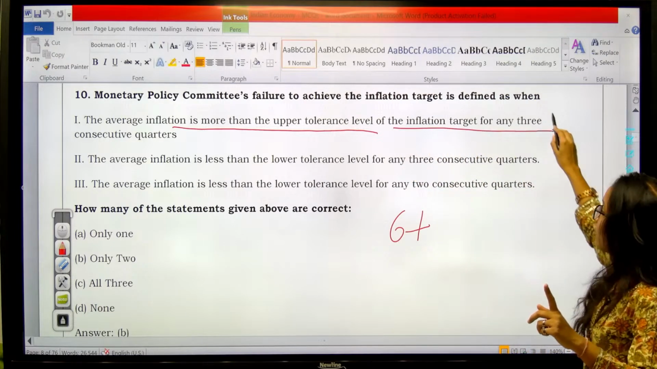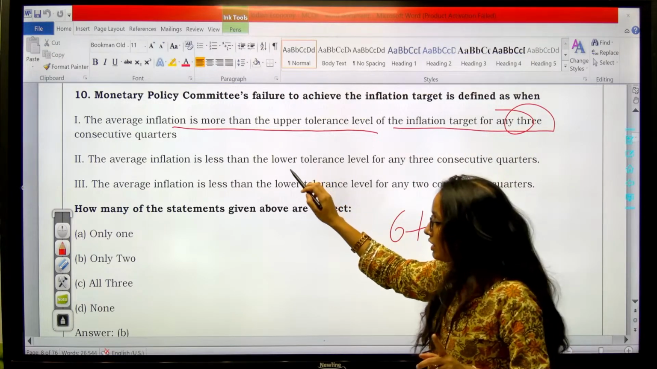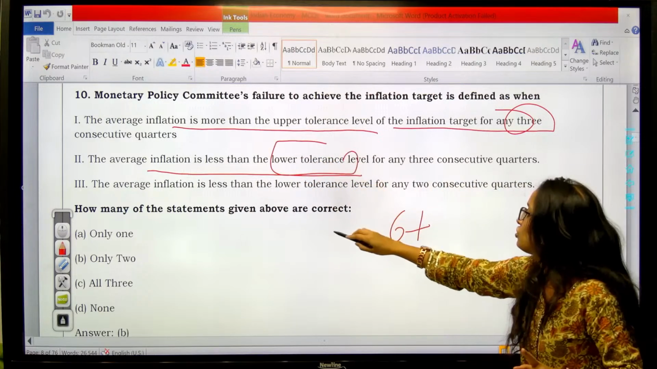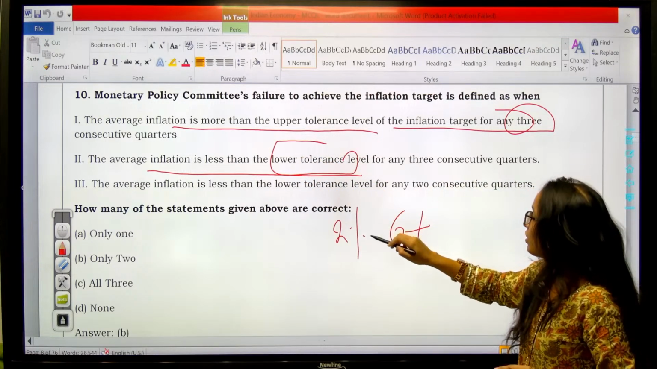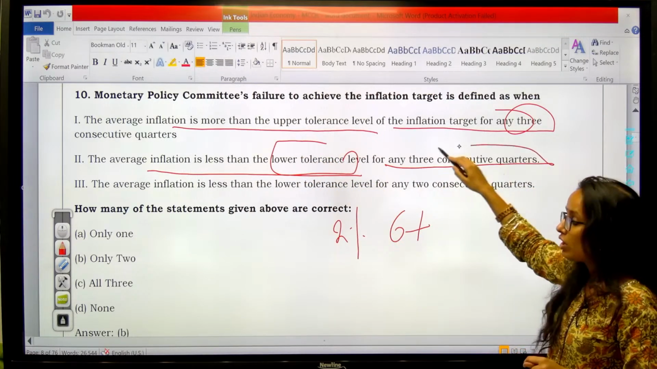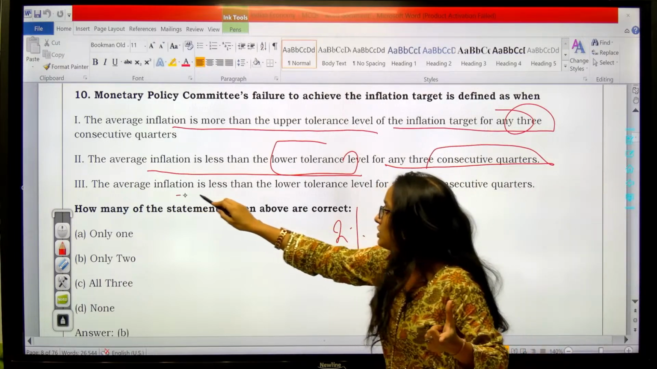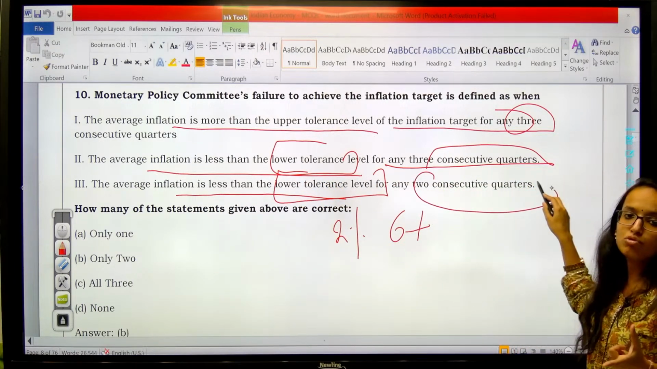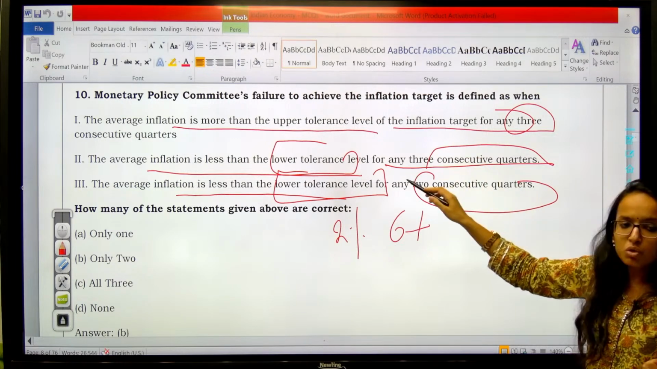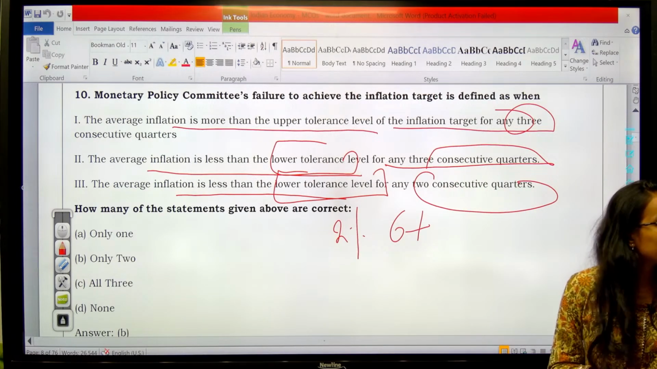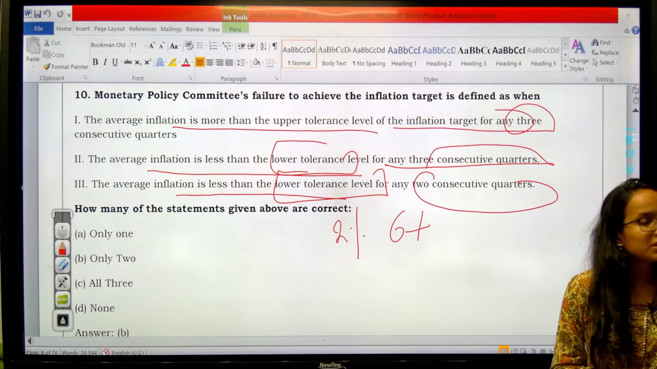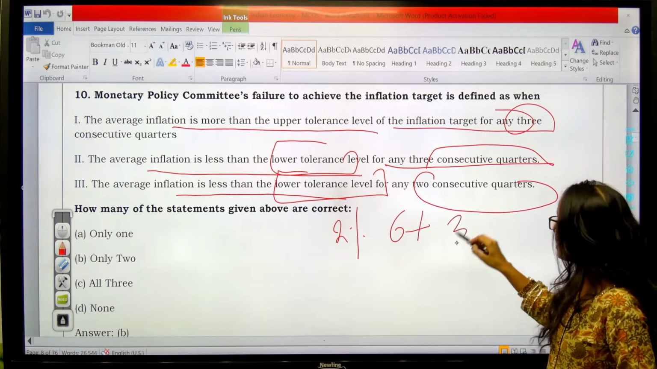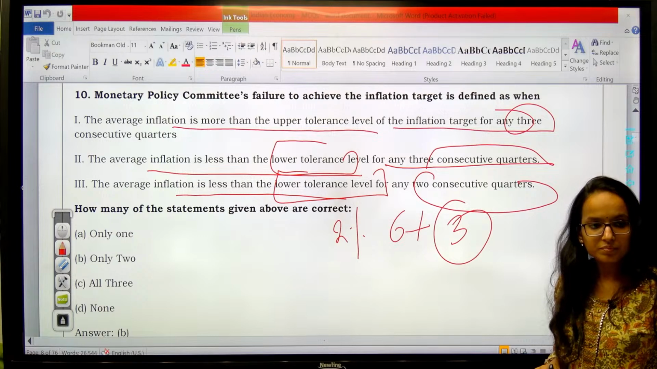Of the inflation for any 3 consecutive quarters. Or average inflation is less than the lower tolerance level, which is your 2%, for any 3 consecutive quarters, or when average inflation is less than the lower tolerance level for any 2 consecutive quarters. So 1 and 2 here are your correct statements. Yes, very good, Amit. 1 and 2 are correct. The third one is wrong. It is for 3 consecutive quarters, right?